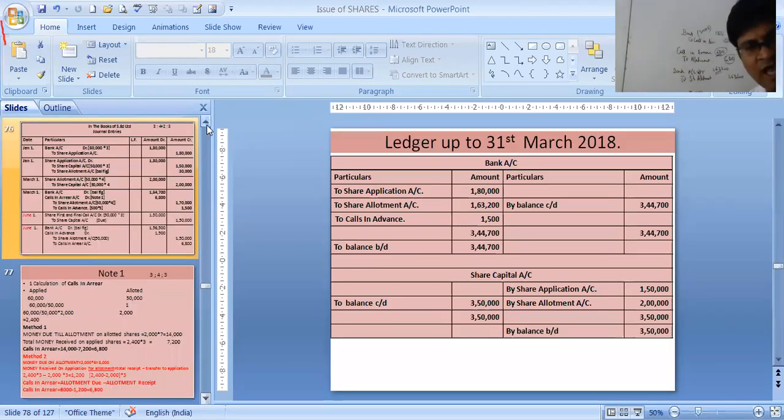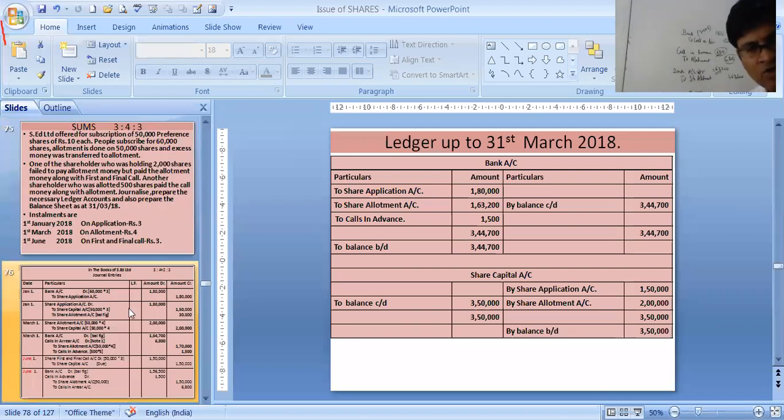First entry was to share application, 1,80,000. We have not refunded the amount of application, so by application is not coming. To share allotment, we have seen that we have received 1,63,200 from allotment, and from calls in advance 1,500. That means 1,64,700. We total it, we have received 3,44,700.